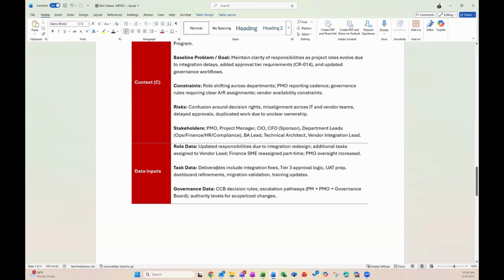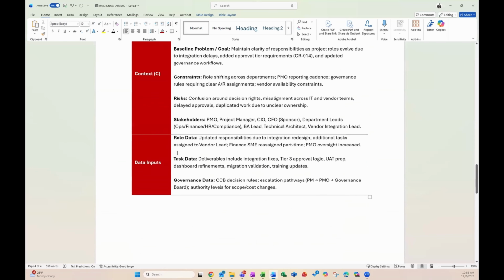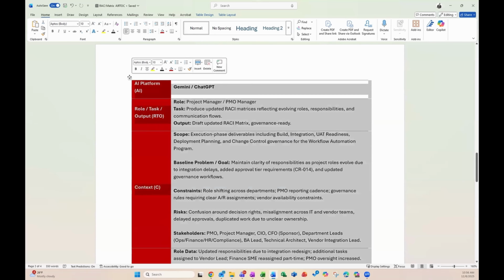Deliverables include integration fixes, tier 3 approval logic. You're just filling in the gaps in terms of what AI needs to know. And then you have some governance data here. Last but not least, we have our RACI. So let's take these two pieces. First piece we'll copy and paste into the AIMPM Project Management Coach.